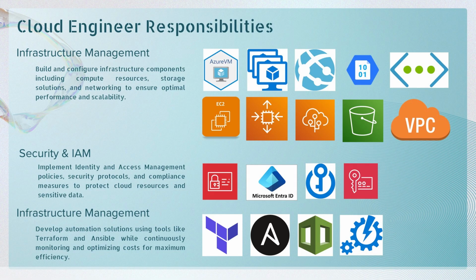First is infrastructure management. This means building and configuring compute resources, storage, and networking. For example, services like Azure Virtual Machines, AWS EC2, Azure Storage, and Amazon S3 are used to power applications. Networking tools such as Azure VNet and AWS VPC ensure secure and scalable connectivity.